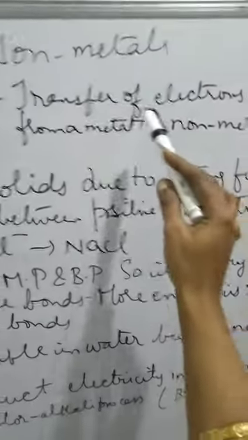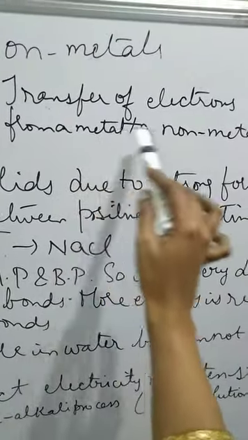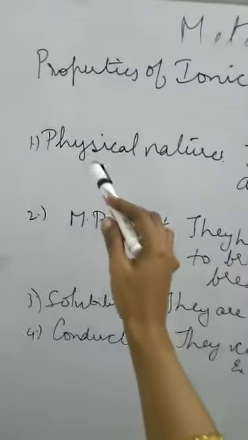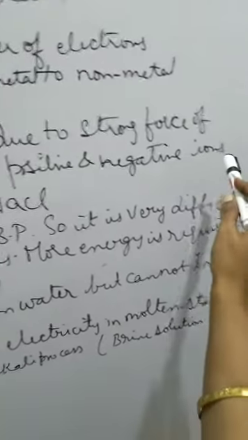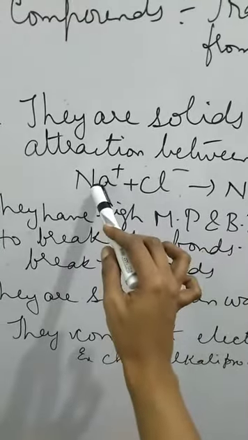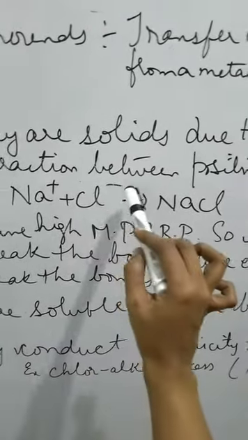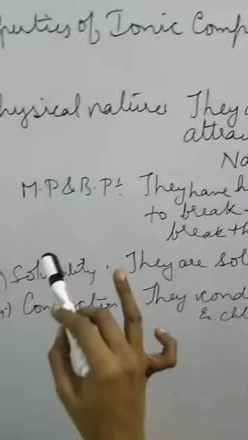Let us see the properties of the ionic compounds. Ionic bond means what? Transfer of the electrons from a metal to non-metal. Just now we have seen the combination of sodium and chlorine. Sodium is a metal and chlorine is a non-metal. Let us see the properties. First, physical nature. They are solids due to strong force of attraction between the positive and negative ions. For example, we have seen sodium plus and chlorine minus. It forms a strong bond between this positively charged and negatively charged. It forms sodium chloride. So it is very, very difficult to break that bond.